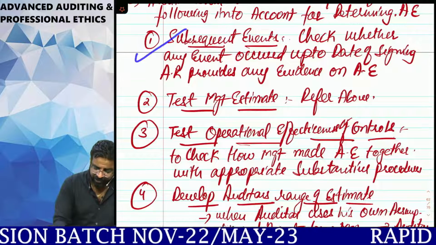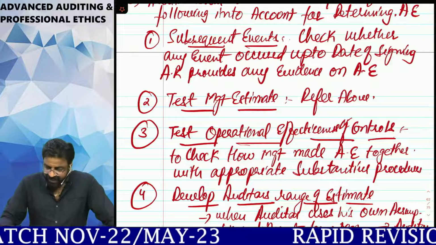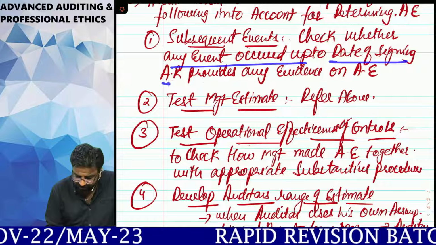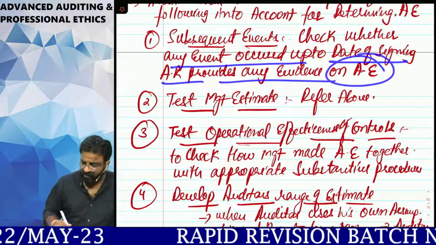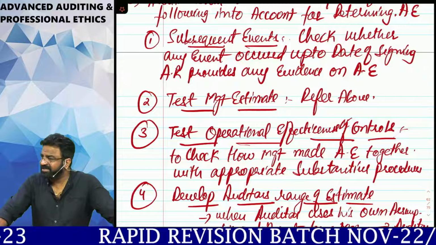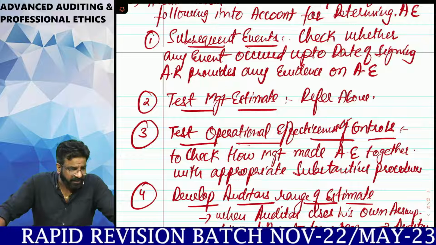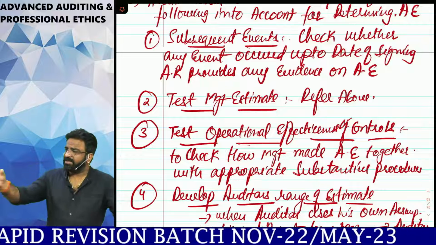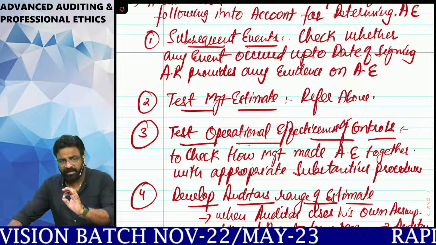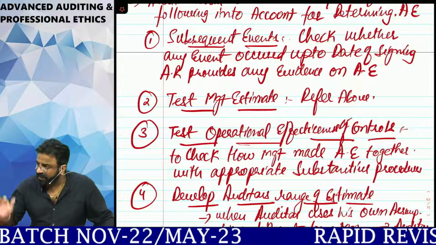Step number 1, he should check the subsequent events. What do you mean by subsequent event? He has to check whether any event occurred up to the date of signing of the audit report that provides any evidence on accounting estimates. Now, you all know that SA-540 deals with subsequent events. What do you mean by subsequent events? Those events which took place after the balance sheet date. Just simply go and ask the management and test whether any subsequent event has taken place which is affecting the management estimate, due to which the ROMM level has increased.